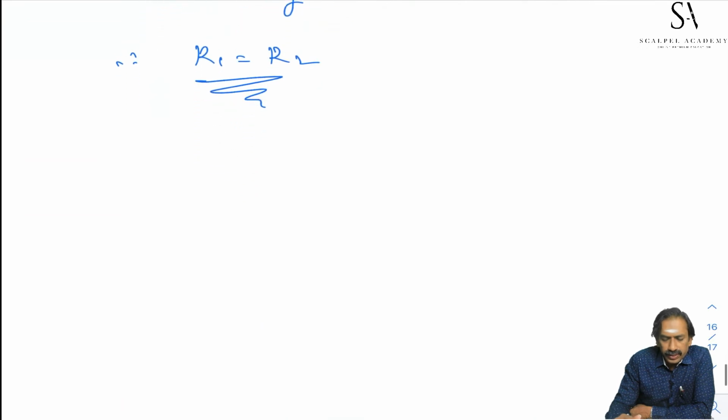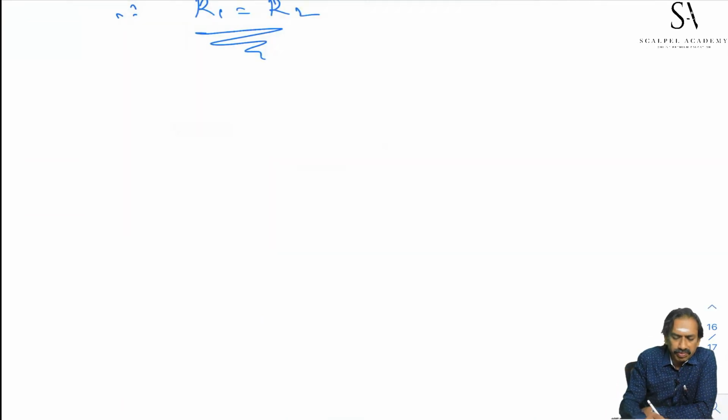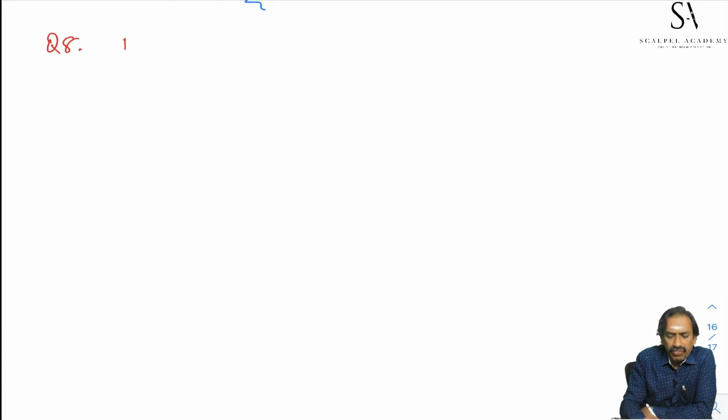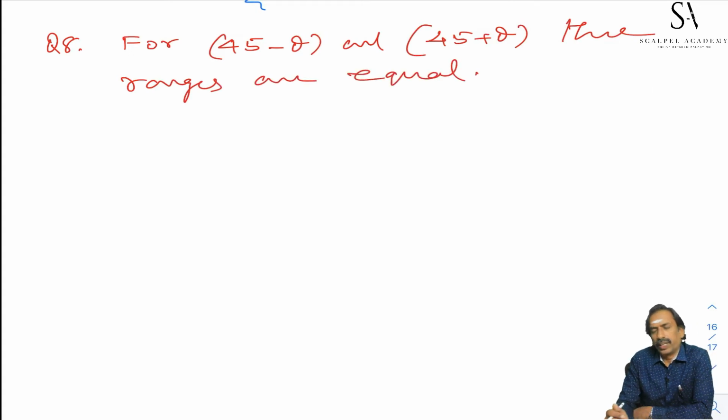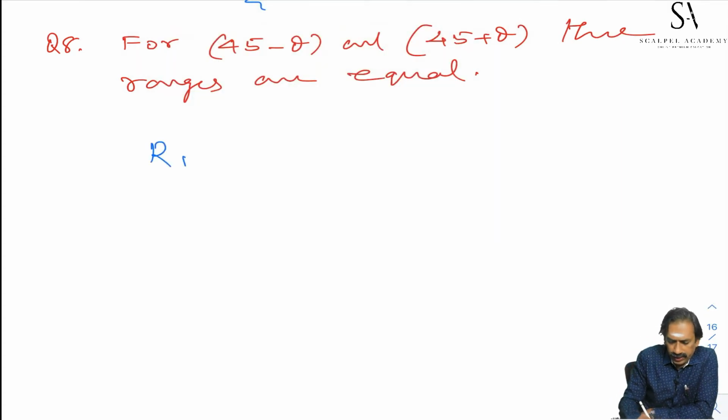Okay, student, we go to the next problem, number 8. Similarly, for an angle 45 minus theta and 45 plus theta, the ranges are equal. We have to show that. Okay, let us take R1. R1 is equal to u square sin 2 into angle of projection.